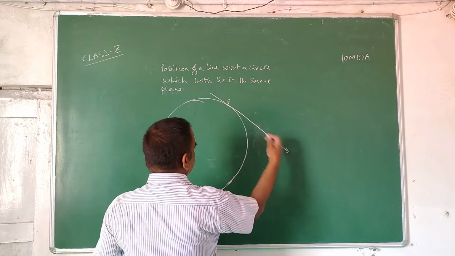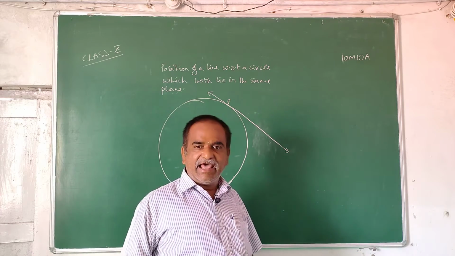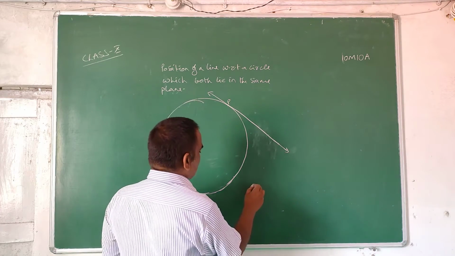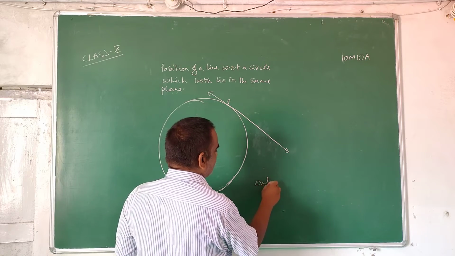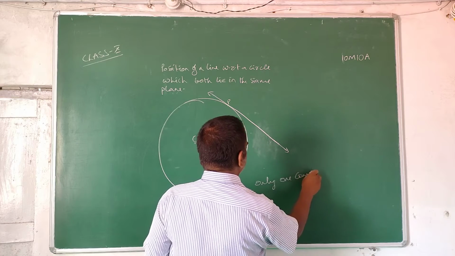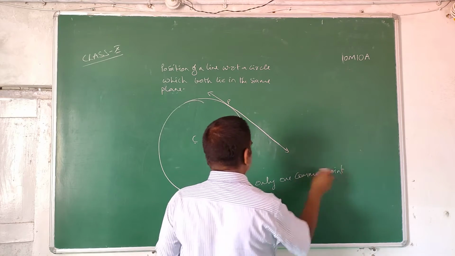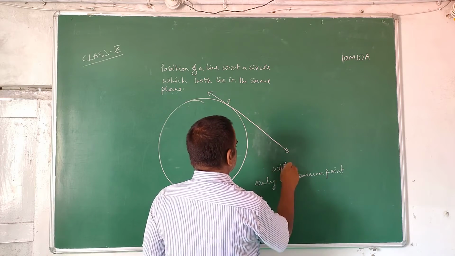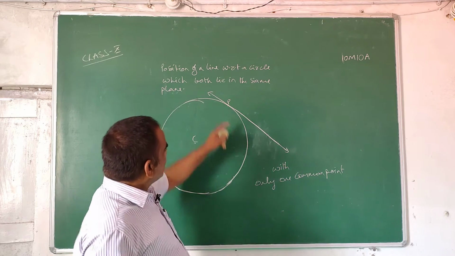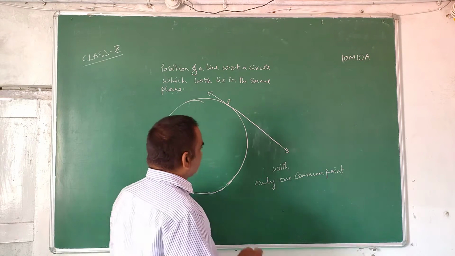So there is only one common point for both the circle and the line. In that case, that line is said to be tangent to the circle.